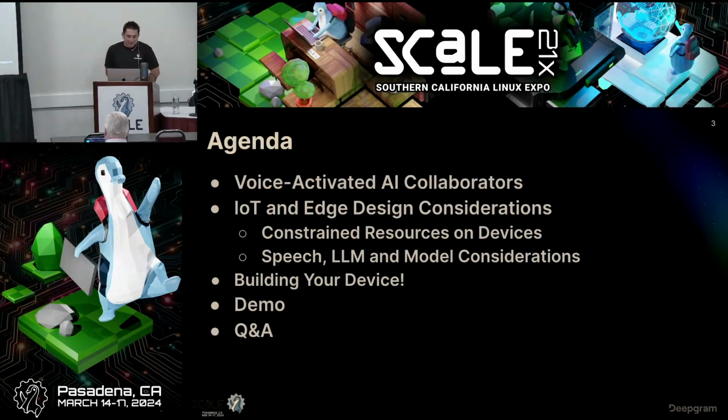Here's the agenda. We're going to go over what a voice-activated AI collaborator is, just to level set, like what are we talking about? It's pretty much what you think, but I'll hopefully throw in some things that might be different. Then we're going to go right into the meat of the presentation and talk about IoT and edge design considerations. Specifically, we're going to talk about 3 things, although there are a ton of things to consider. One's obvious: resource constraints on an IoT edge device. There are limitations on how much you can pack in such a tiny space.